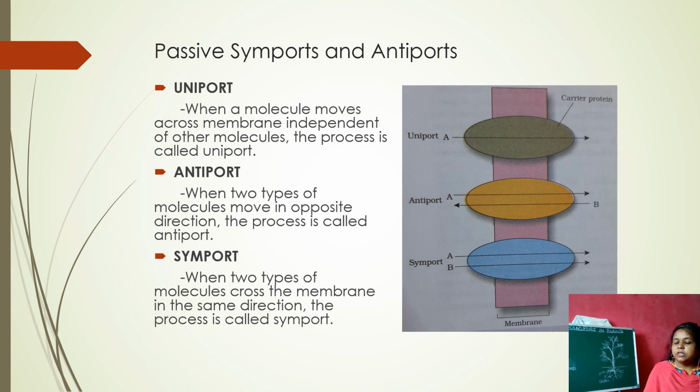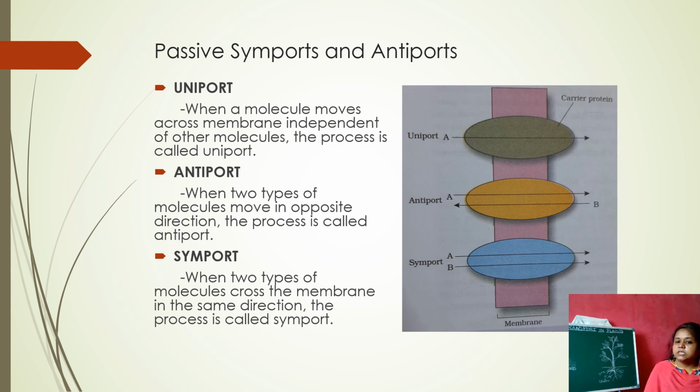In the uniport, the protein carries one molecule or one substance at a time, and in one specific direction. And coming to antiport, when two types of molecules move in opposite directions, the process is called antiport. Here two substances are there, but the protein transfers one substance in the opposite manner to the other.